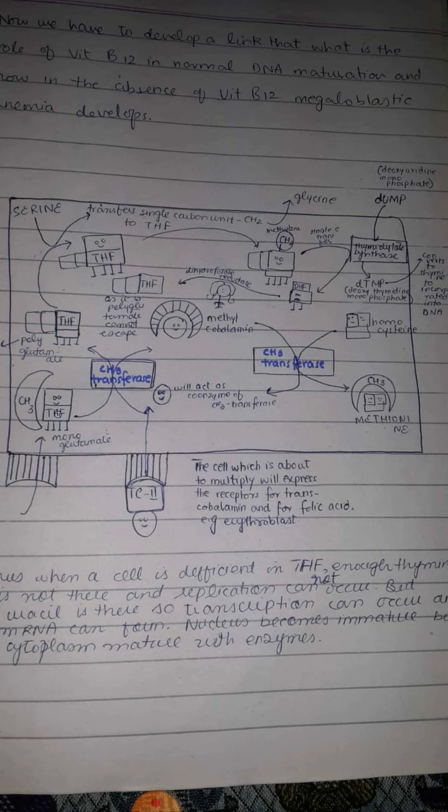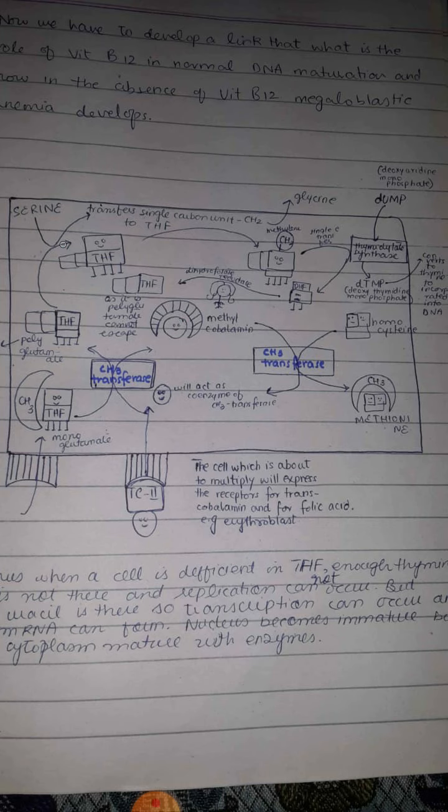In this way, this methylated form of tetrahydrofolate is converted into tetrahydrofolate, and at the same time, previously this tetrahydrofolate was monoglutamate. It is converted into the polyglutamate form, that is, it is converted into polar form so that it does not leave the cell. It cannot escape from the cell. And the vitamin B12 or cobalamin is converted into methylcobalamin. Now what happens to this tetrahydrofolate?